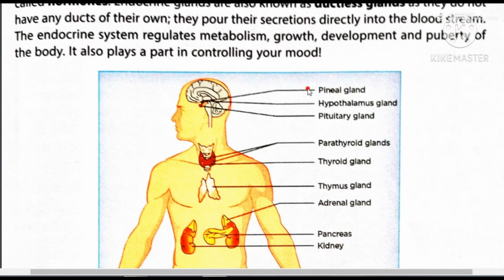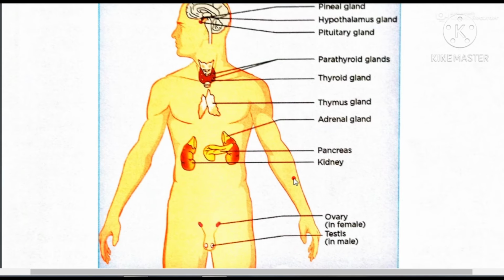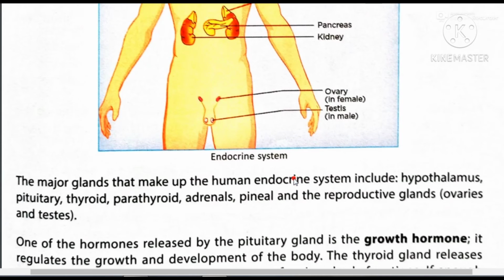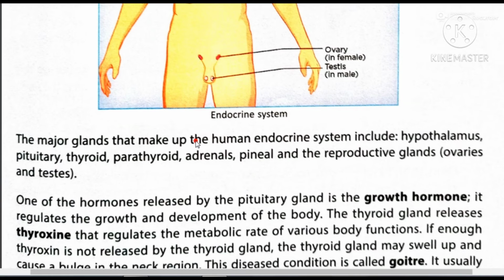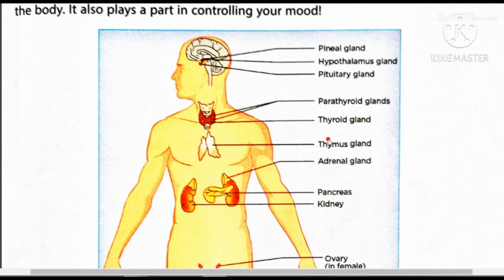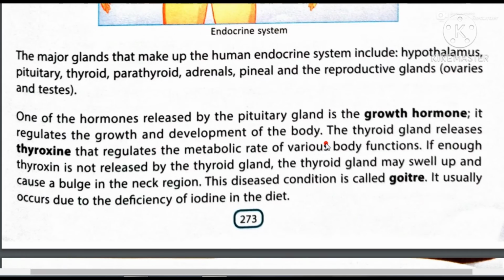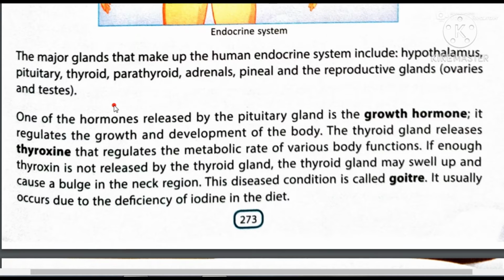You can see the location of different glands in the body. The major glands that make up the human endocrine system include the hypothalamus, see, this one is the hypothalamus in the brain. Then pituitary, thyroid, parathyroid, adrenal, pineal and the reproductive glands, ovaries and testes.